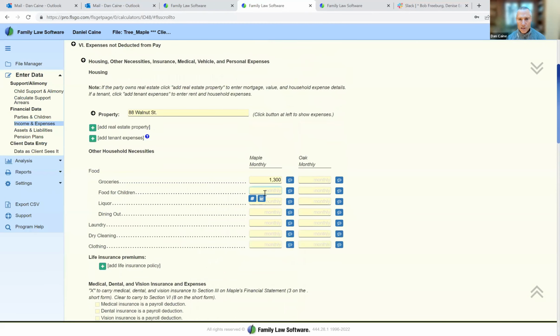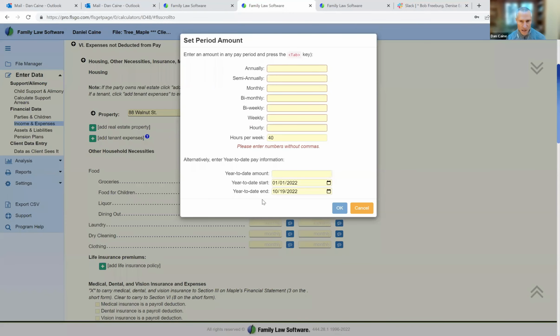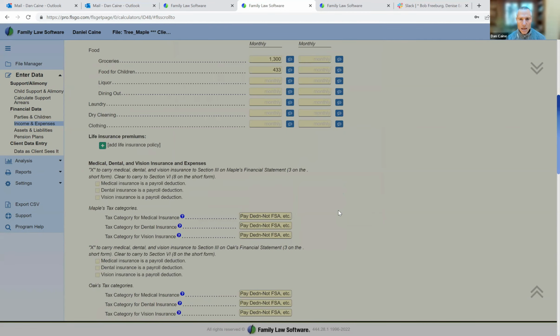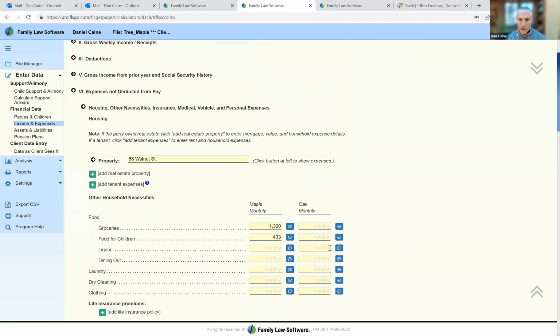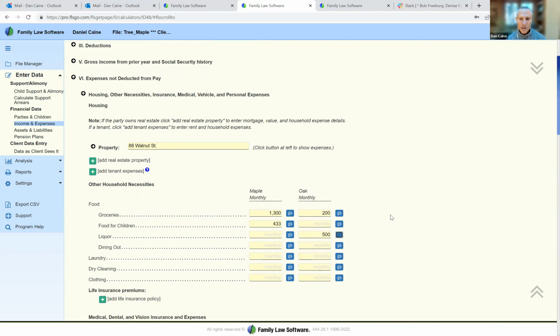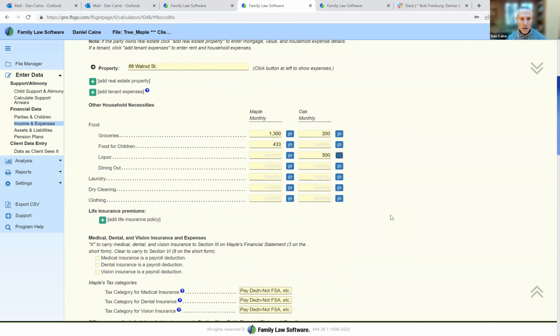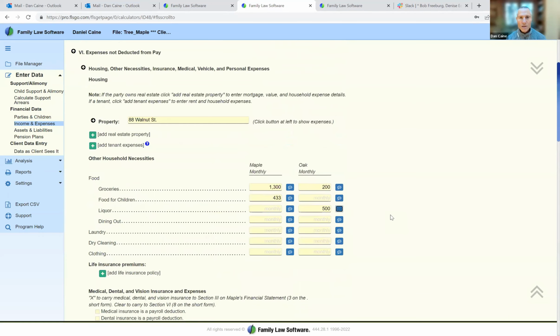And then food for children is maybe another $100 a week. So we'll enter that. And Oak does not really have much of a grocery bill because Oak eats most of Oak's meals at the office. Oak may have a bit of a liquor bill, however. Oak is a single malt Scotch aficionado, and that does show up. So we would go through and enter the remaining expenses.